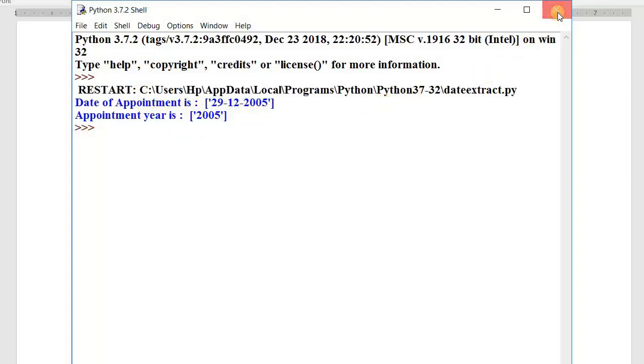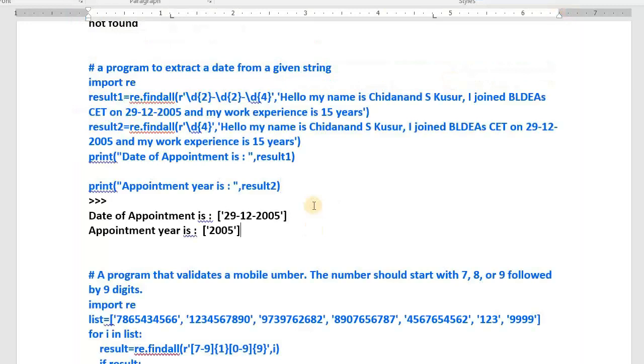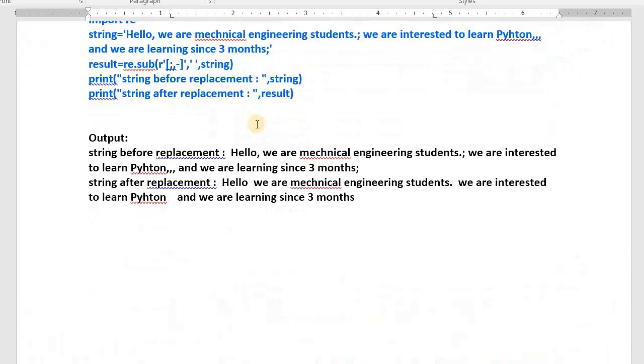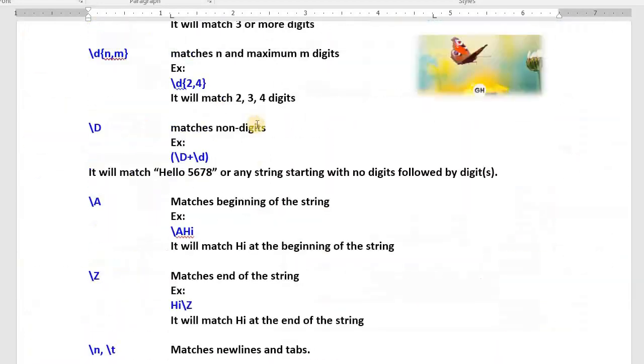I hope you understood. Okay, very good. See one more example. A program that validates a mobile number. The number should start with 7 or 8 or 9 followed by 9 digits. Okay, this one I will explain in the next video. In the next video I explain this program and one more program, as well as the remaining regular expressions.